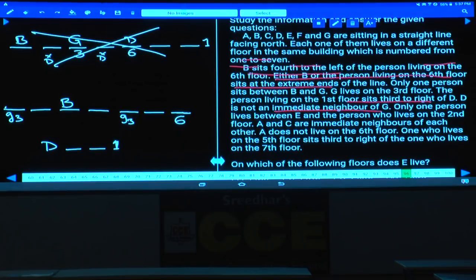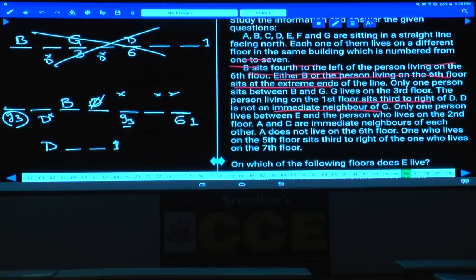Are you following this one or not? Then coming to this D. D is not an immediate neighbor of G. How many possibilities are left for this G? There are two possibilities. If you take G first, then D is not an immediate neighbor of G, so D cannot be here. Then D must be here, but then the person living on the first floor would be in the same place as the 6th floor person. Is it possible? Not possible. Hence, D cannot be here. D at this place is also ruled out.